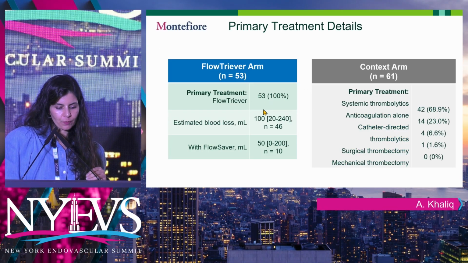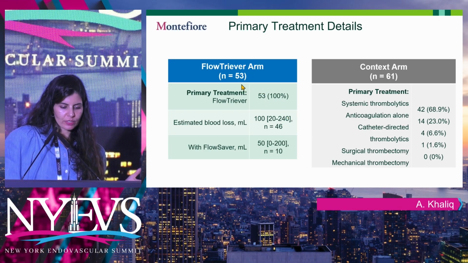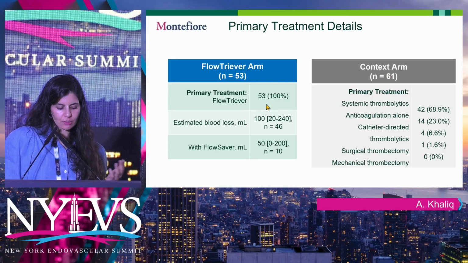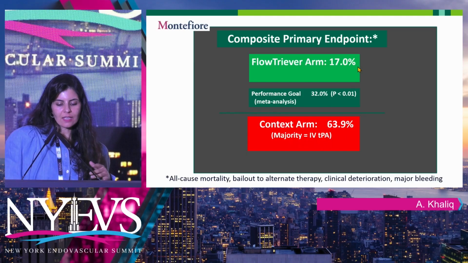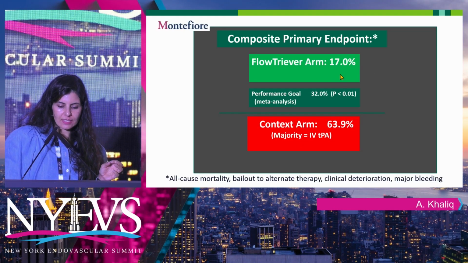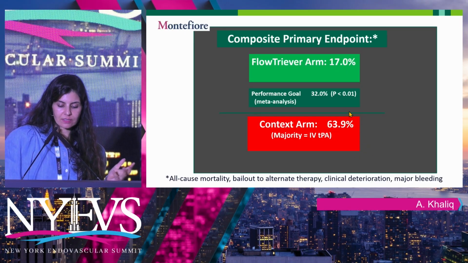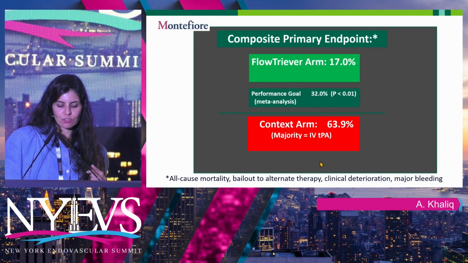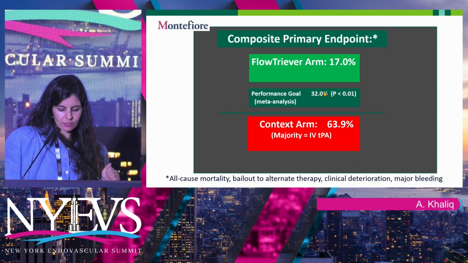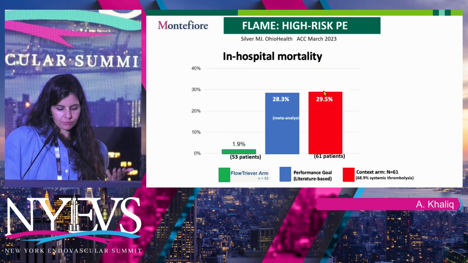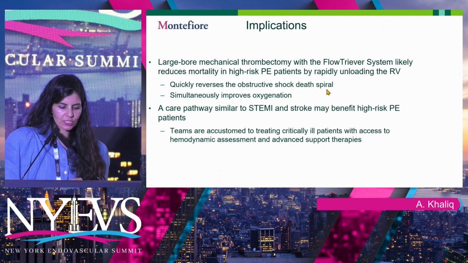So essentially, this is the breakdown of the therapies between the FlowTriever arm and the context arm. I'll quickly go to this: the composite endpoint was reached in 17% of the patients in the FlowTriever arm, and in the alternate therapy arm, which is TPA, this is drastic. You see that 63% of these patients have something really bad happen to them. And the performance goal, as we saw, was 32%. So essentially, excellent outcomes if you treat these patients early. And the question remains, will it change the guidelines?